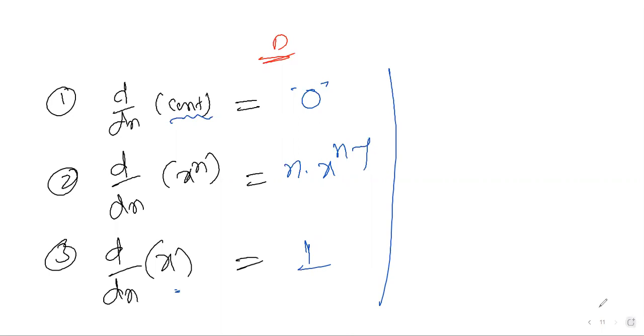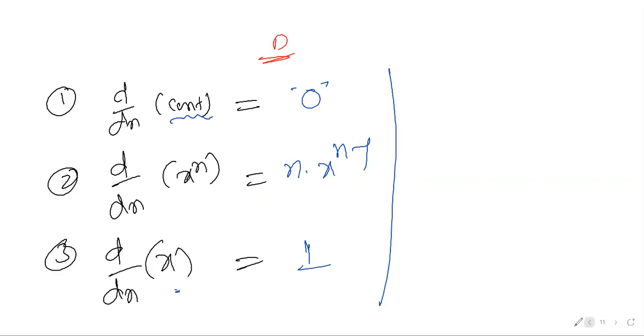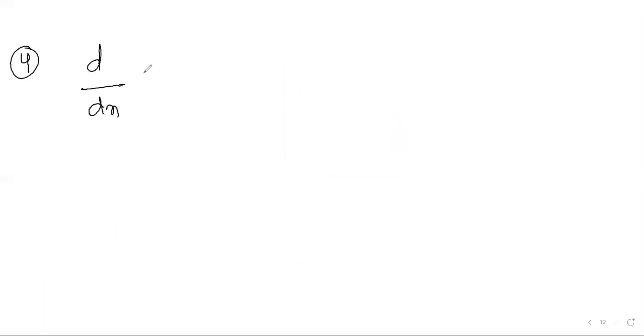Now we'll go for the fourth formula, because the rest of the three formulas, e power x, root x, and 1 by root x, all come under d by dx of an exponent. That is why I didn't separate the formula. Next, d by dx of e power x.